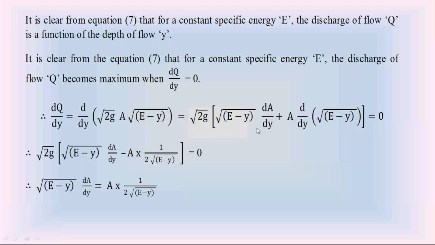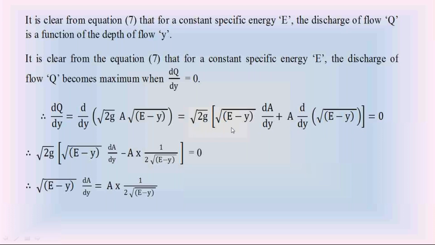It is root 2z, that is constant, into the first term as it is, root e minus y into da by dy, and this a comes here. This is important: d by dy of root e minus y is minus 1 by 2 root e minus y.